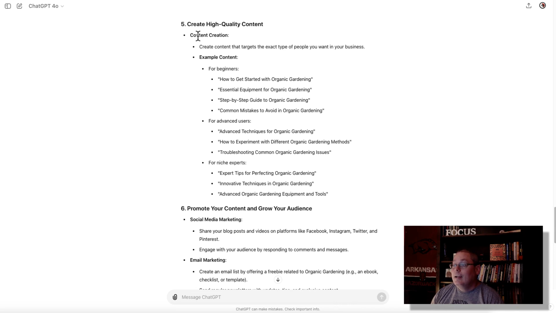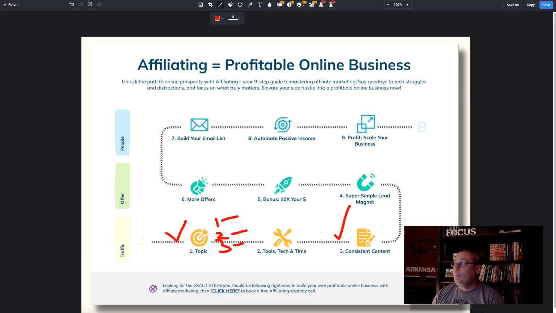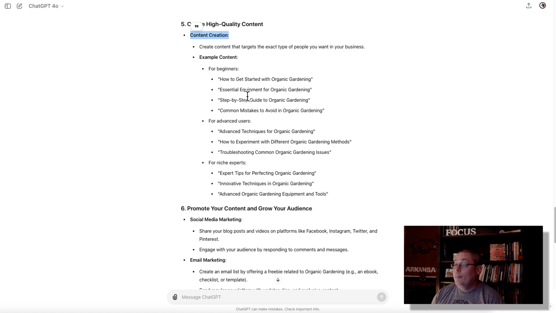Create high quality content. This is where we get into content creation. And when you're looking at the top strategy, a lot of that lives right here in creating consistent content when you create your blog or your YouTube channel. Then you come back to ChatGPT and you start looking at the examples. For beginners: how to get started with organic gardening, essential equipment, step-by-step guide, common mistakes to avoid. For advanced users that already know that, they are looking for advanced techniques, how to experiment with different organic gardening methods, and then troubleshooting common organic gardening issues. And then niche experts are looking for expert tips for perfecting organic gardening, innovative techniques, and advanced organic gardening equipment and tools.